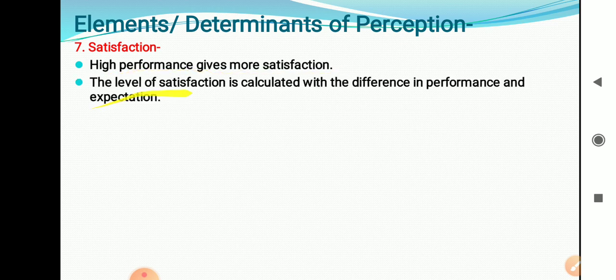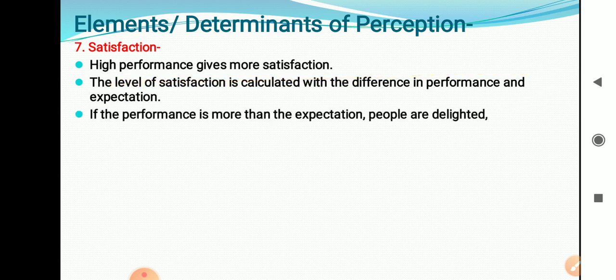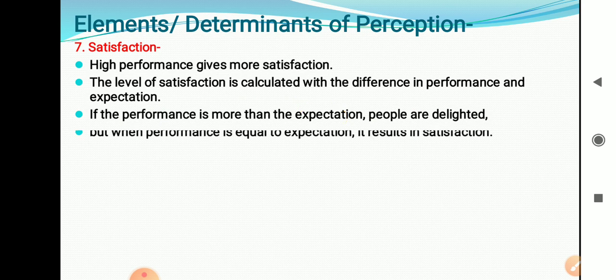The level of satisfaction is calculated with the different performance: how you are able to perform regarding that message. On that basis, your level is decided. If performance is more than expectation, the people are delighted. Delighted means rewards are given to those people. If you are able to perform much more than expected, then it is delight.